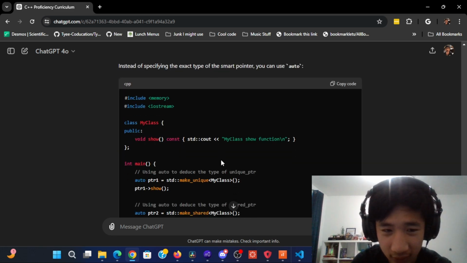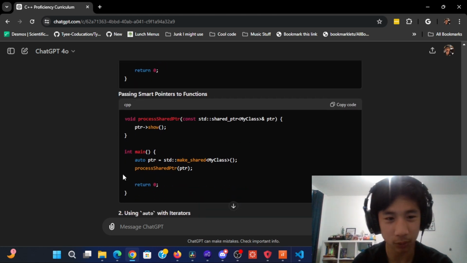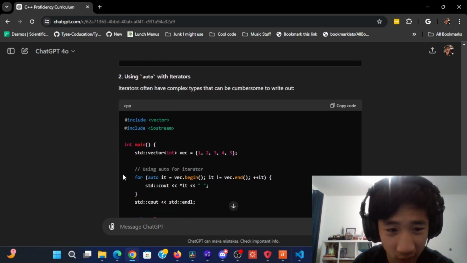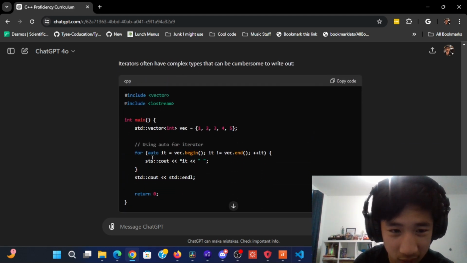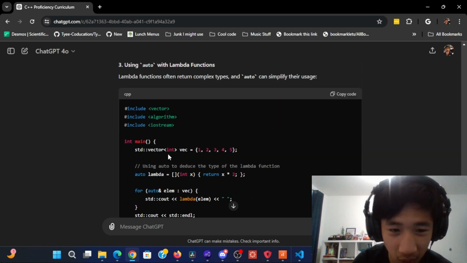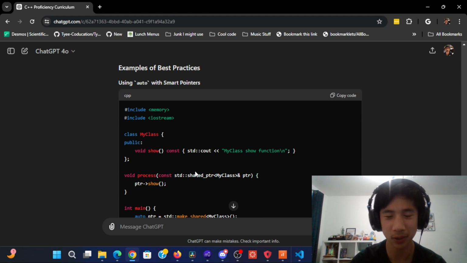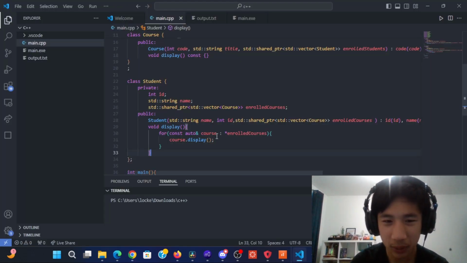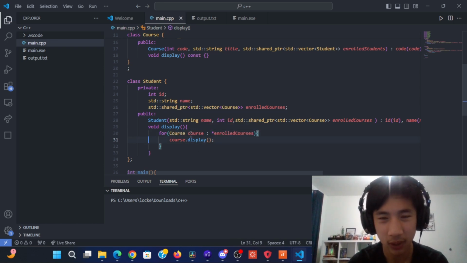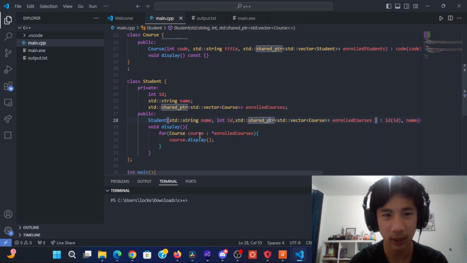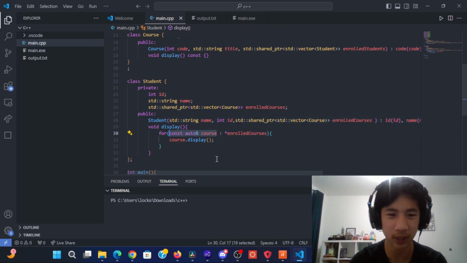So in this case, I'm just going to declare my smart pointer with the word auto. Like this, in this case, it's a unique pointer. So I guess that's why you would use auto. And you should also use it for iterators. For example, this is to loop through a vector. But yeah, auto does apparently make your life easier in the same way high-level languages do. So I guess in this case, maybe I could have simply just done course and it still would have worked. And yeah, my compiler's not screaming at me, so maybe it does. But for now, let's keep at the best practice.